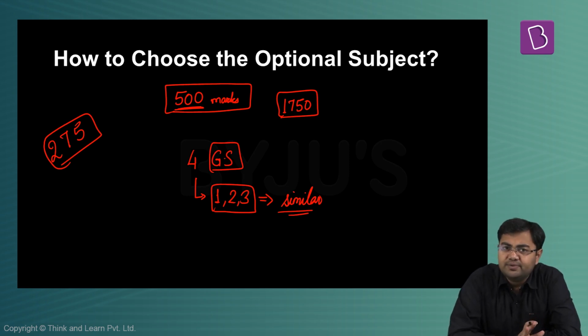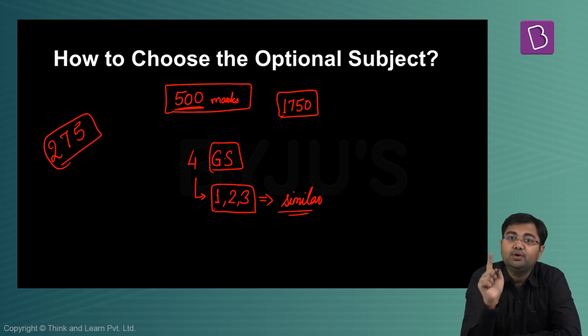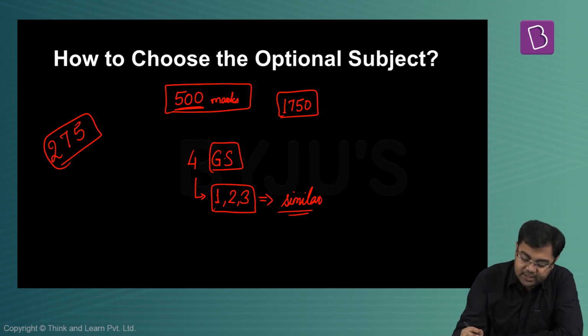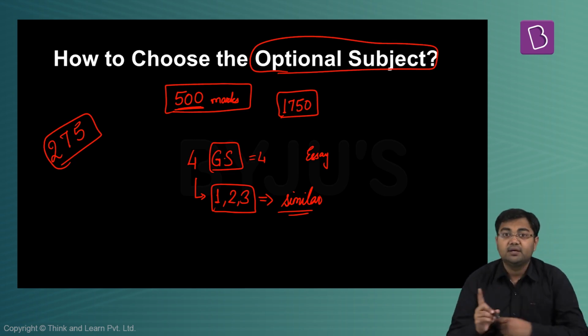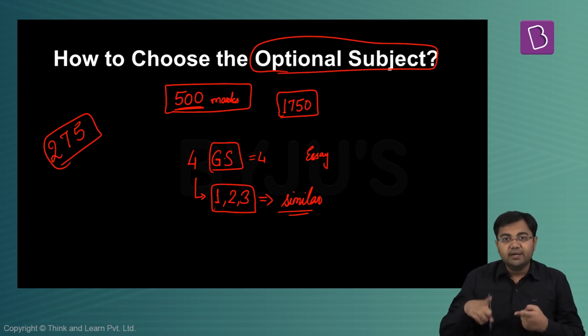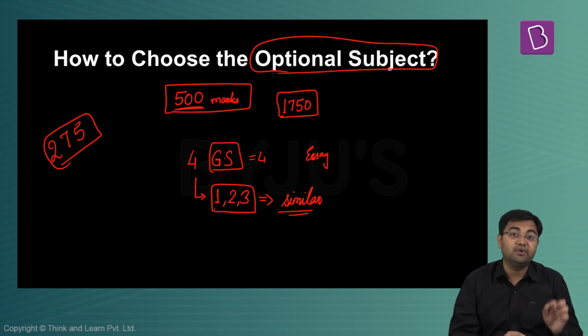There is not much difference between the marks scored by the majority of the students who qualified in general studies paper 1, 2 and 3. The real difference is actually observed in either general studies paper 4, or in the essay paper, or in the optional subject. These are the 3 areas where you'll see that the qualified students are different from the ones who are getting a very good rank.